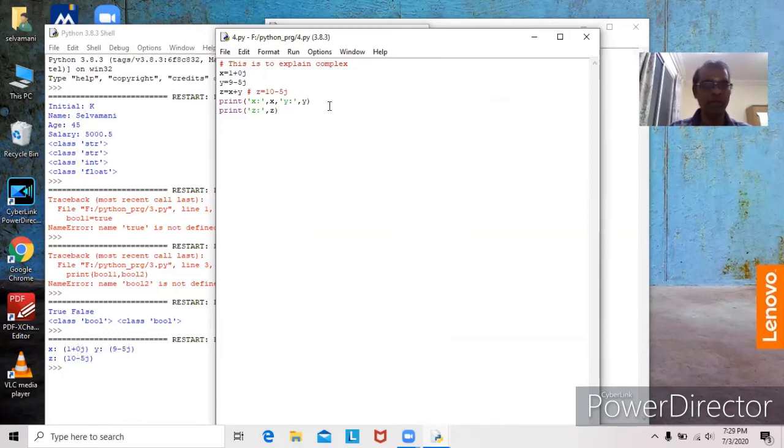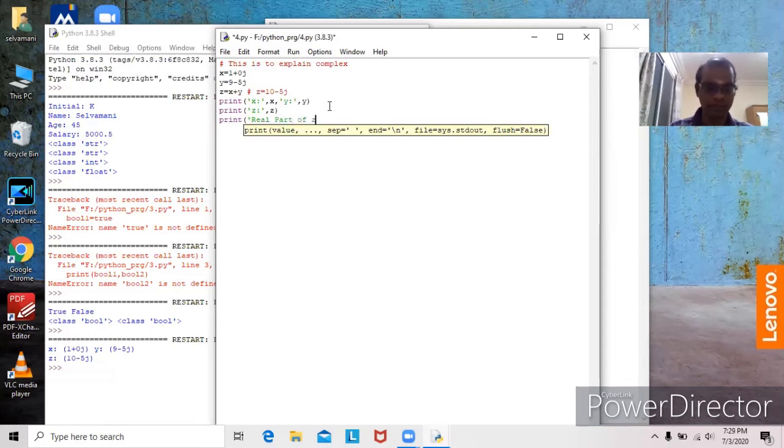Again, we can have the imaginary part as well as the real part separately. Enter. Part of z, comma, z dot real.